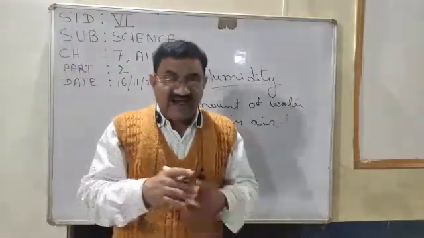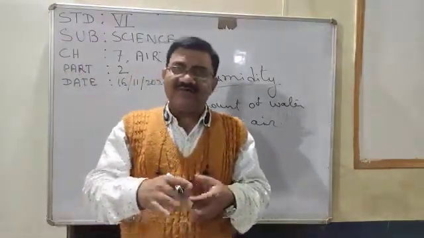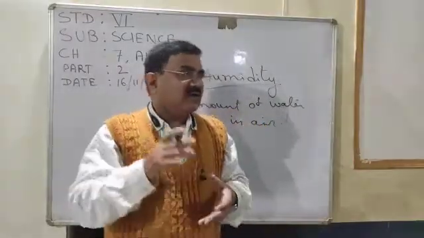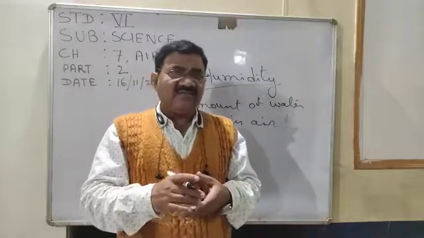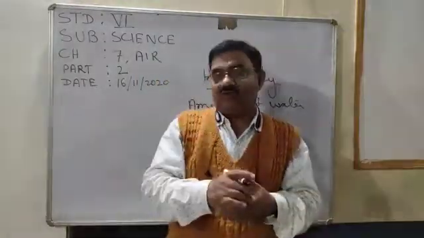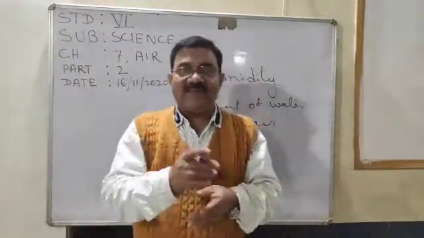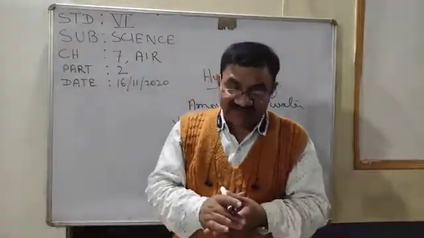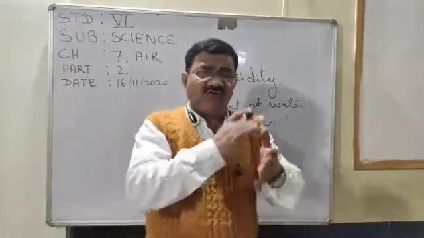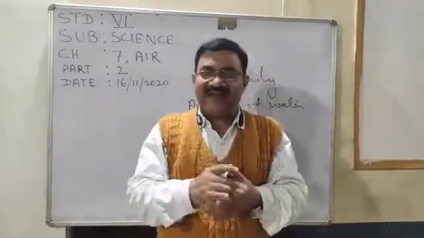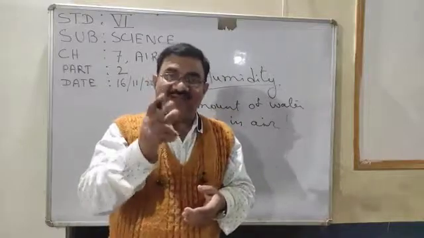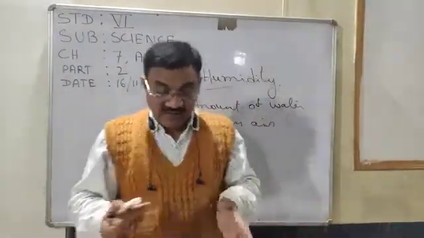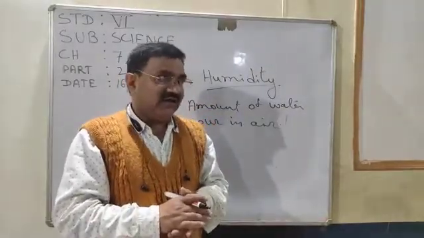Humidity depends on the season and the condition. In the rainy season, the humidity is more, meaning more water vapor is there in the air, and in summer it is less. The air which blows over the sea will contain more moisture, so the humidity will be more.